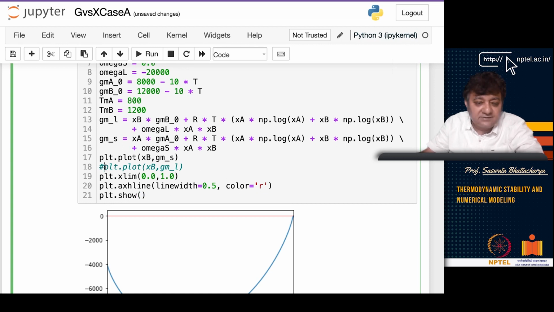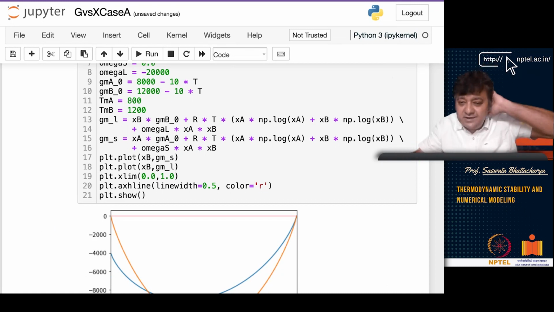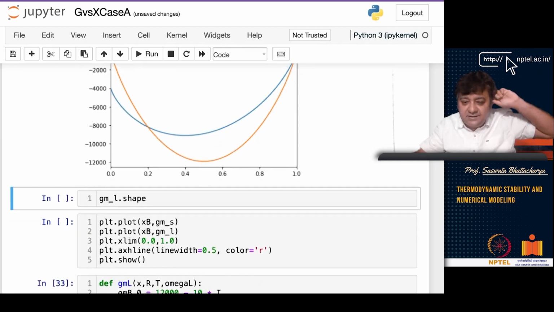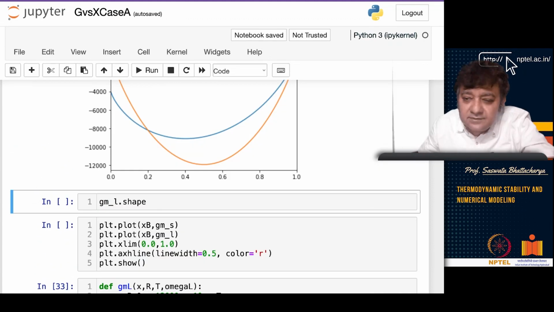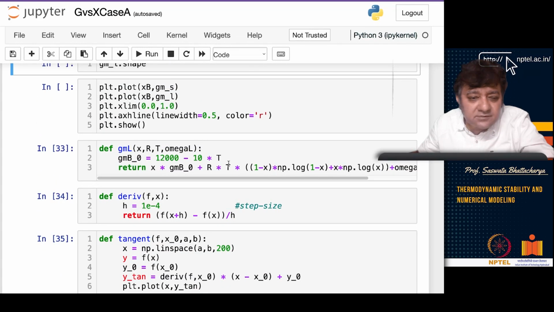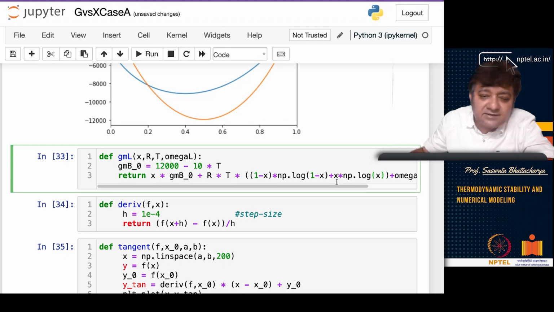What I am looking at is the tangent construction. If I do this, you can immediately see the coexistence. So you have a coexistence here. If you look at my cursor, you can understand that if I draw a common tangent, that is the idea. So I can do the tangent also. I have this for different temperatures, and then I create this.